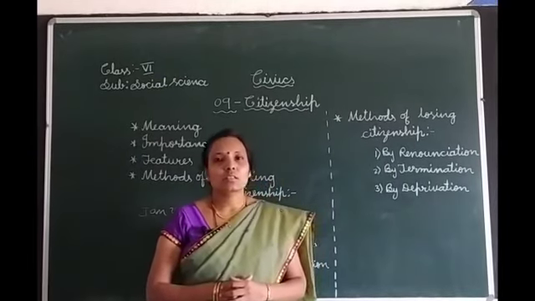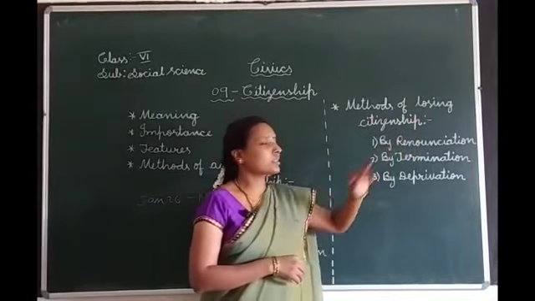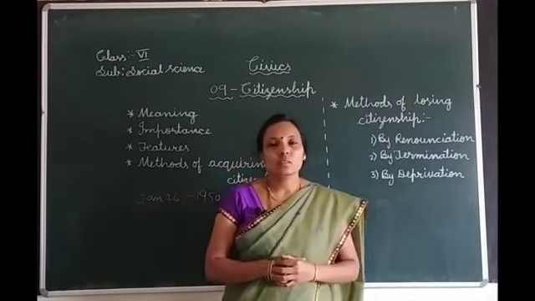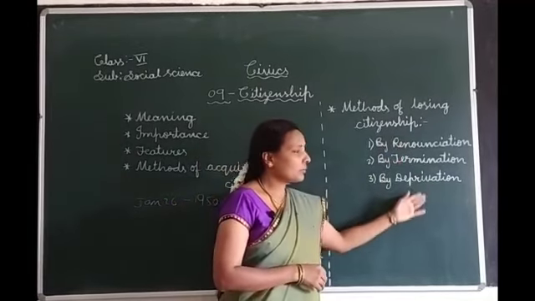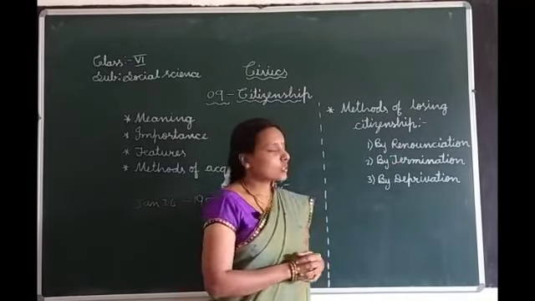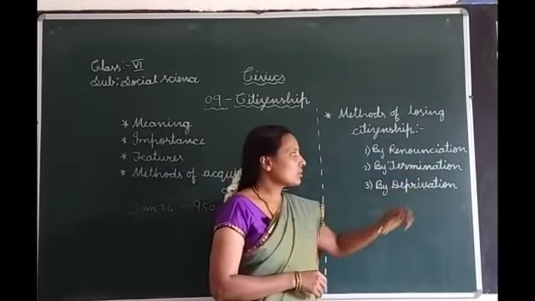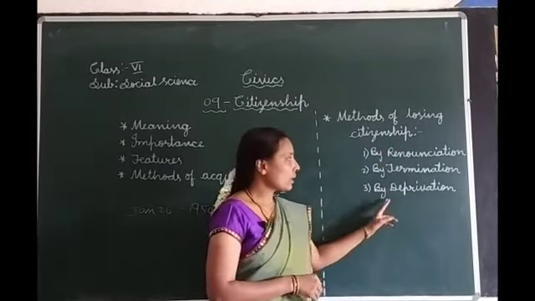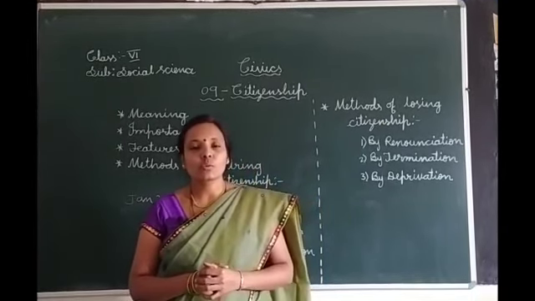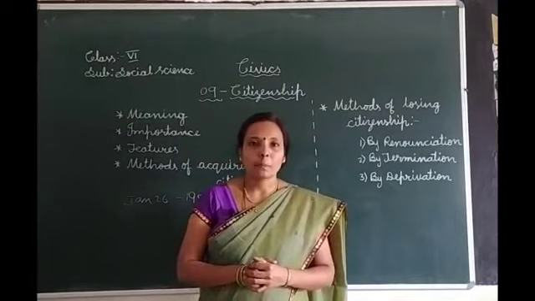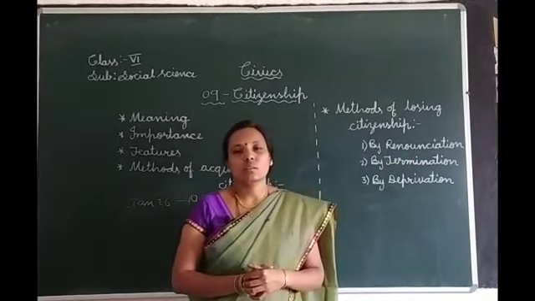Let's discuss the last point, that is methods of losing citizenship. Citizenship can be lost by the following methods. Those are by renunciation, by termination, and the last one by deprivation. So these are the 3 methods of losing citizenship. Let's discuss the first point, by renunciation.